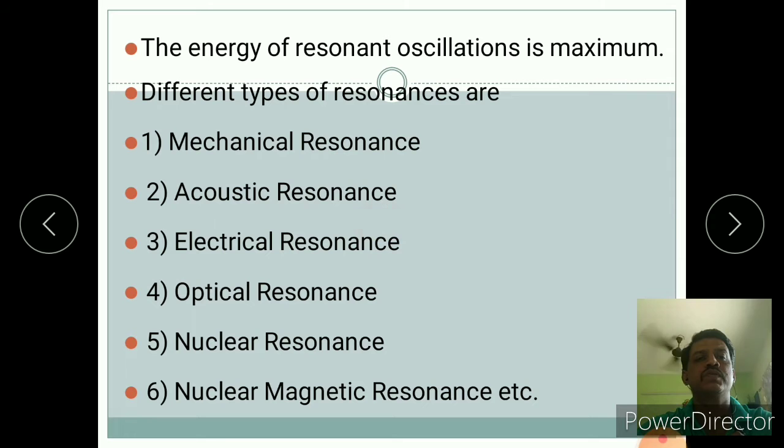Acoustic resonance means applying the resonance tube. For electrical resonance, the example of the LCR circuit is electrical resonance. Optical resonance is not in the practical, nor are nuclear resonance and nuclear magnetic resonance. We apply these in the research area. Nuclear magnetic resonance is in short known as NMR.